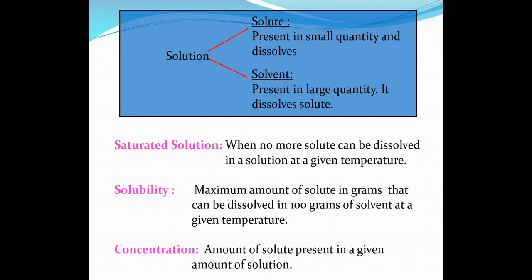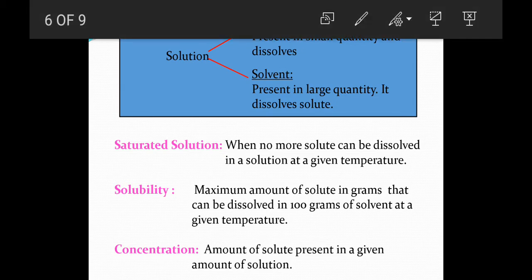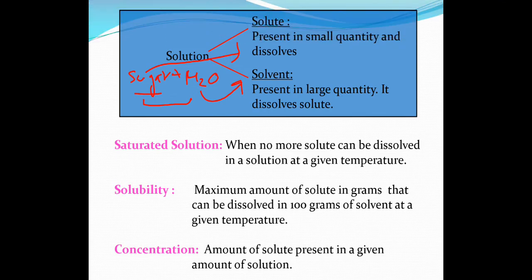So for example, let's say you are making a sugar and water solution. Here sugar is present in small amount, so sugar is solute. Water is present in large amount and it is dissolving this sugar, so water is solvent, and these two are your solution. So keep in mind, in solution, the one which is present in small quantity, that gets dissolved, is solute. The one which is present in large quantity, that dissolves the other component in it, is solvent.